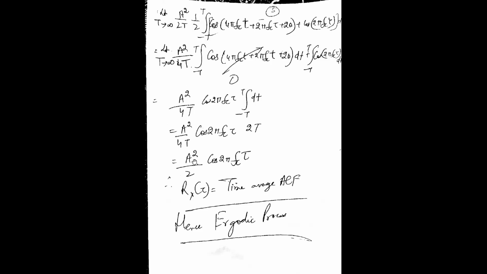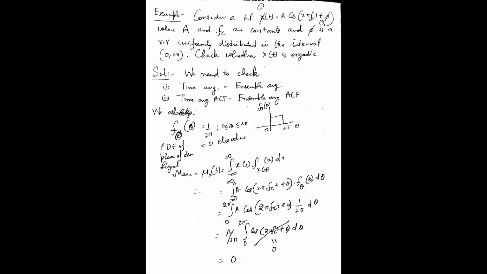So this proves that this random process, x(t) equal to A cos(2 pi fc t plus theta), is ergodic in mean. That means the time average is equal to the ensemble average, and the time average autocorrelation function is equal to the ensemble average autocorrelation.